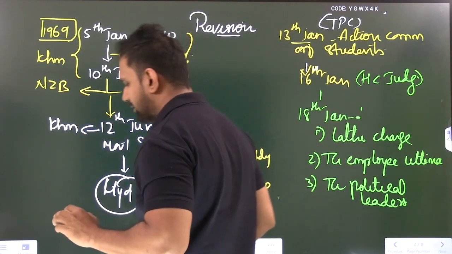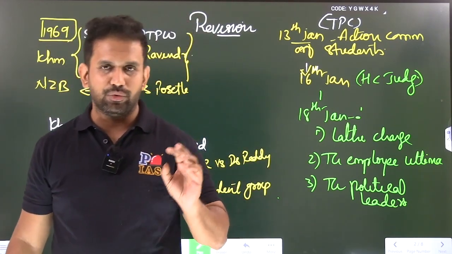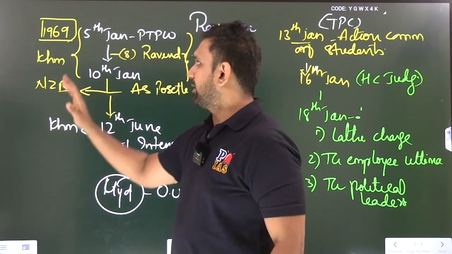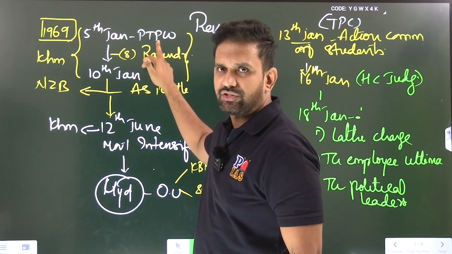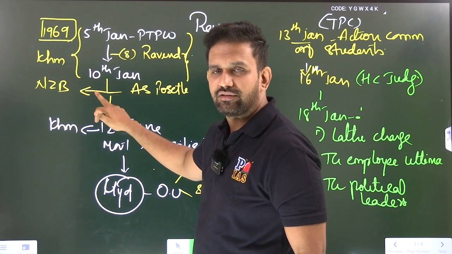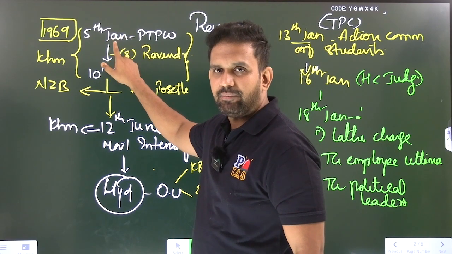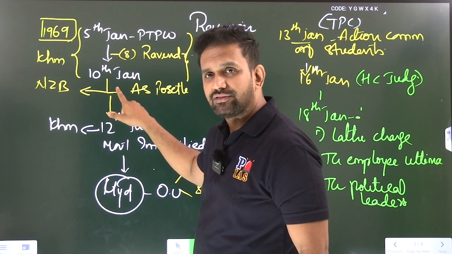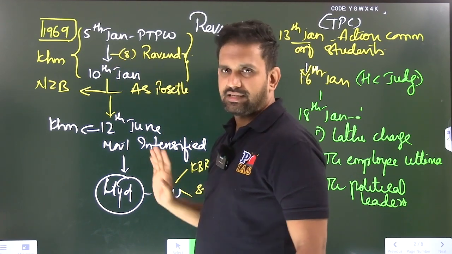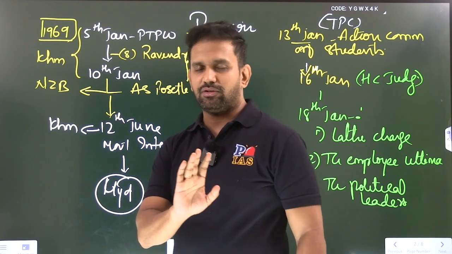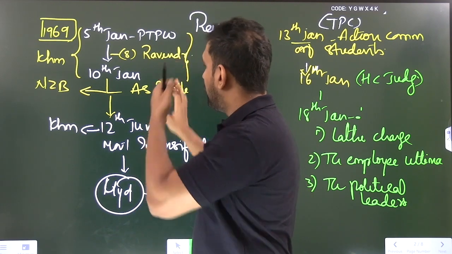The first thing, you know that 1969 is when it all started, actually started in 1968 by Sri Ramadas. You know this person very well. In 1969, the movement's genesis was laid on 5th January at Palvancha Thermal Power Station. They decided that on 10th January they would start a hunger strike. In the meanwhile, on 8th January, Ravindranath, a BA course student, started a hunger strike, fasting. All these happened in Khammam.